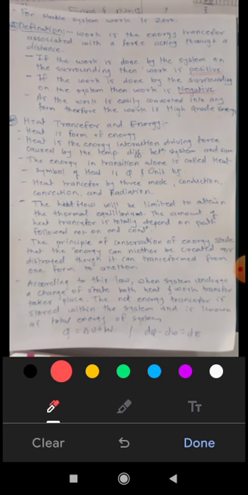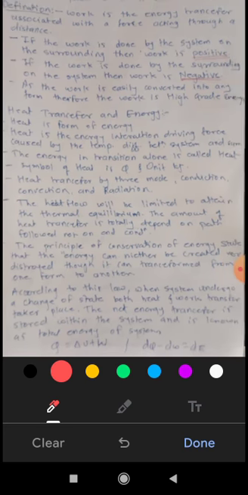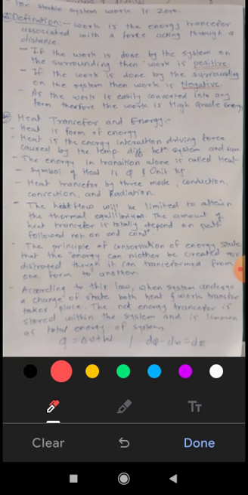Heat is the energy interaction driving force caused by the temperature difference between system and surrounding. Heat flows just because of temperature difference. If there are two bodies with different temperature, then heat flows from higher temperature to lower temperature. So it is the energy interaction driving force caused by the temperature difference. Because of temperature difference, heat flows from higher temperature to lower temperature.